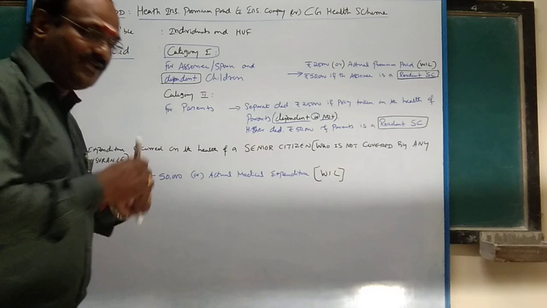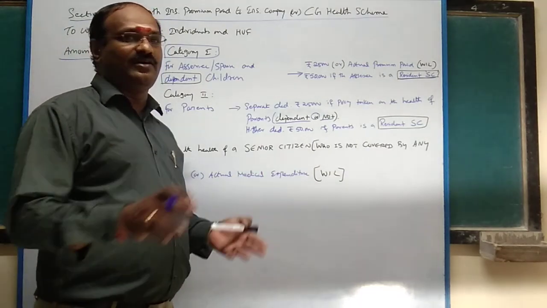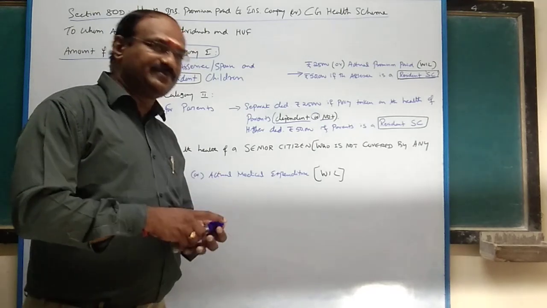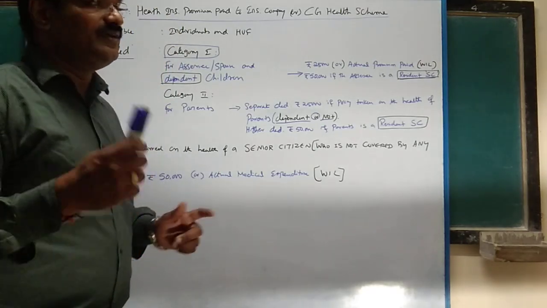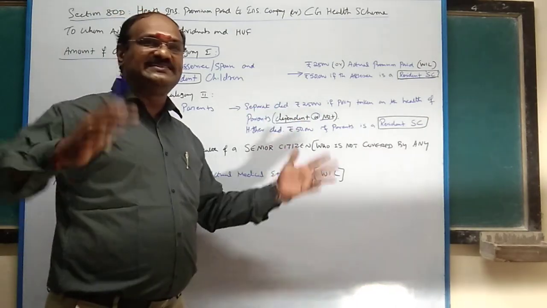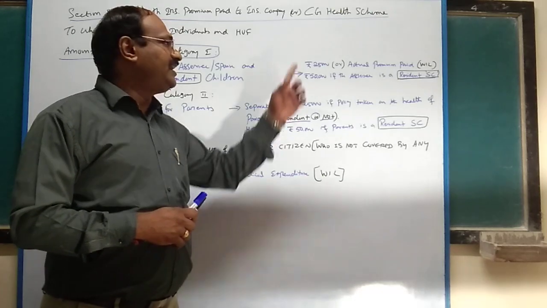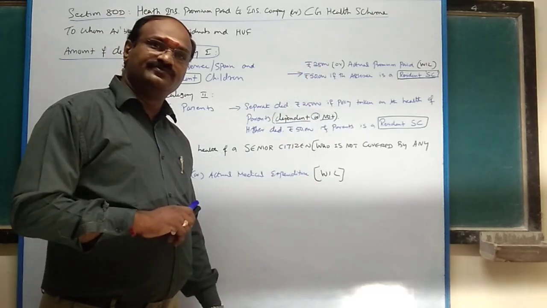So for parents, whether dependent or not, you can take a health insurance policy, and for that you can claim a separate deduction of 25,000. So maximum how much can you claim? In category 1, 25,000 plus 25,000, you can claim 50,000.